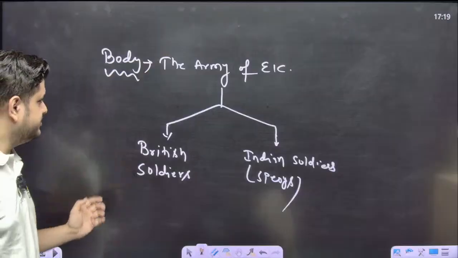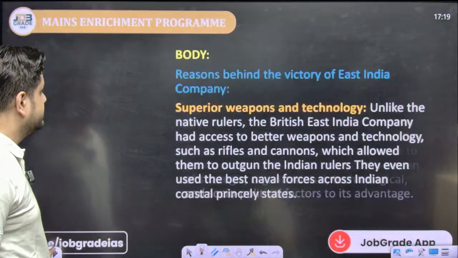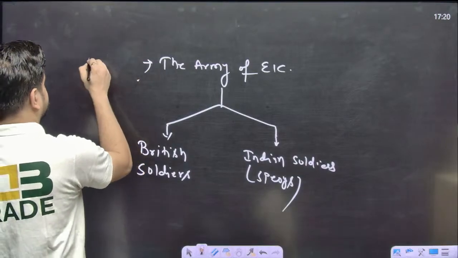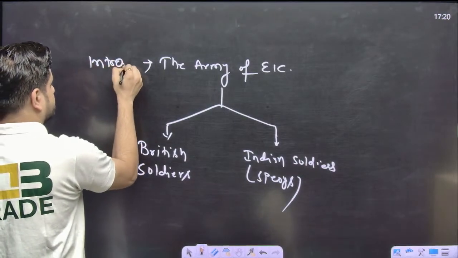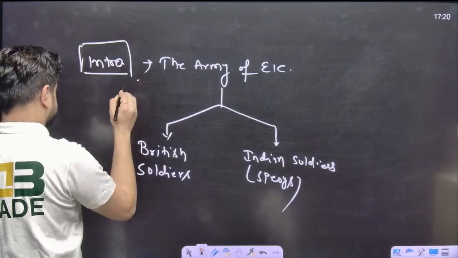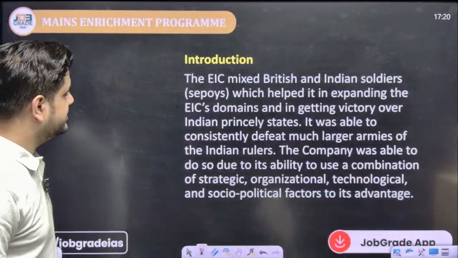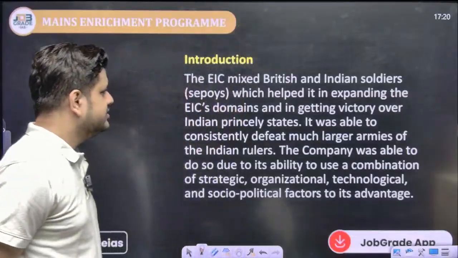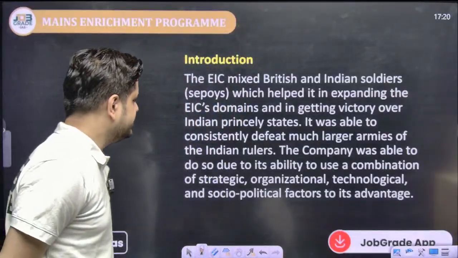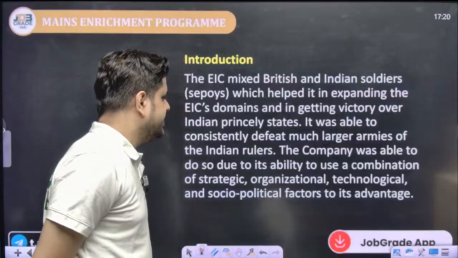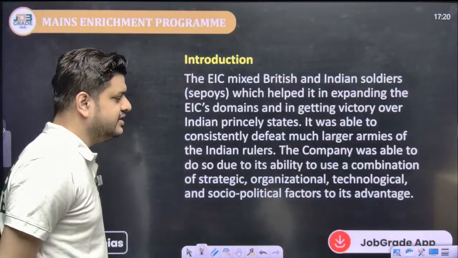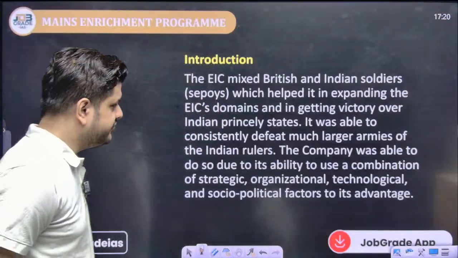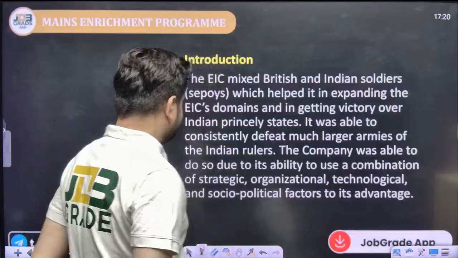So these points are enough for the introduction. What you'll write in the introduction: the East India Company mixed British and Indian soldiers, which helped it expand its domain and gain victory over Indian princely states. Clear? It was able to consistently defeat much larger armies of the Indian rulers.